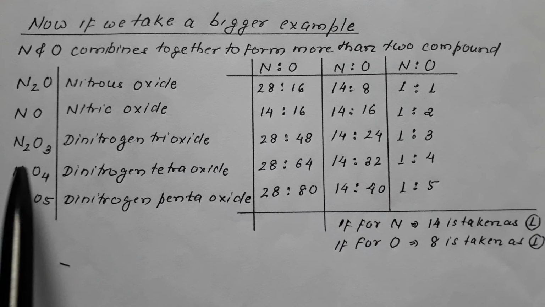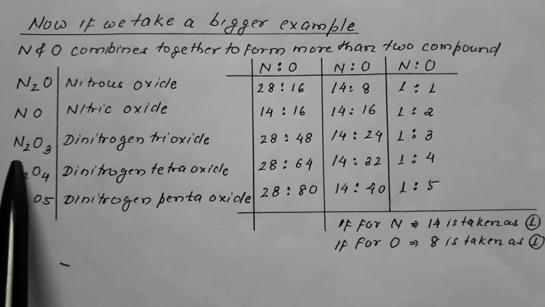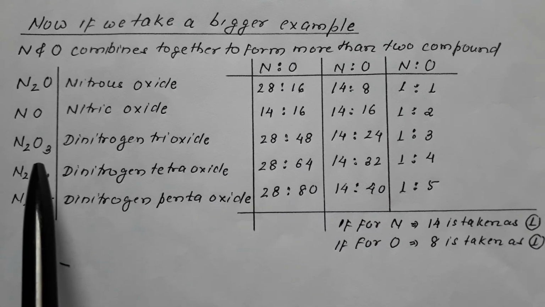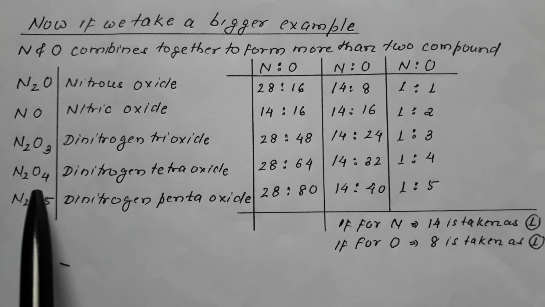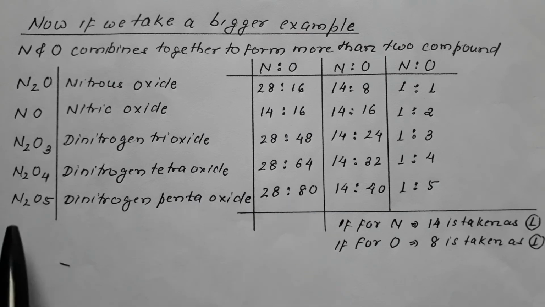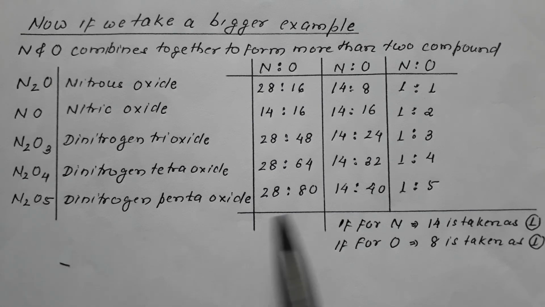In the third, nitrogen is 14 into 2, 28, oxygen 16 into 3, 48. In the fourth case, nitrogen 14 into 2, 28, oxygen 16 into 4, 64. In the fifth case, nitrogen is 14 into 2, 28, is to oxygen 16 into 5, 80.